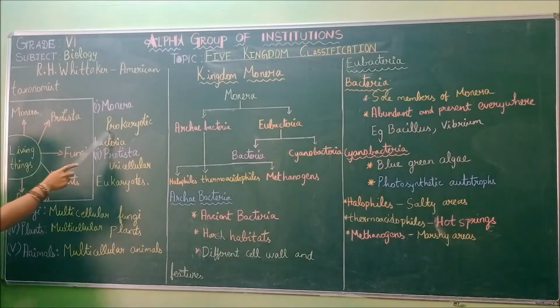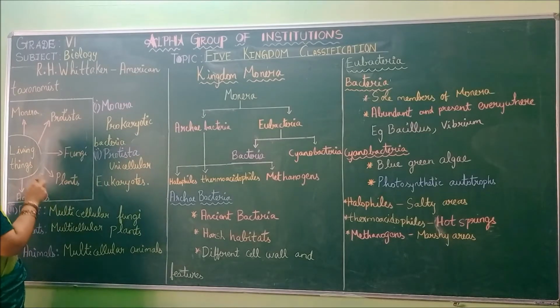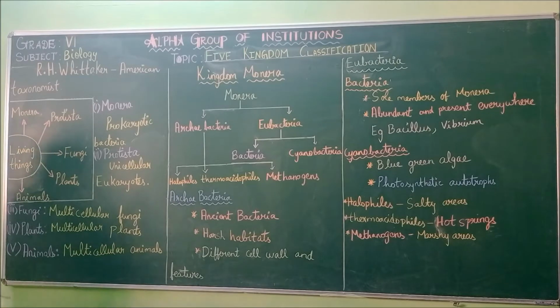First is Monera. Monera are prokaryotic bacteria. Monera are bacteria. It includes all the bacteria. Prokaryotic means they are the lower organisms. Only one cell will be present. They are unicellular. Only one cell will do all the activities of the whole body itself.